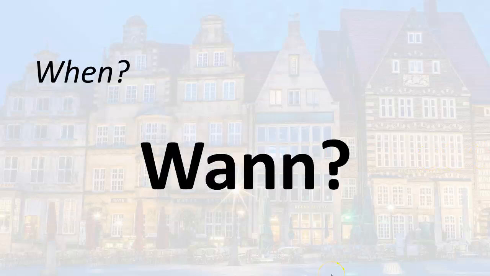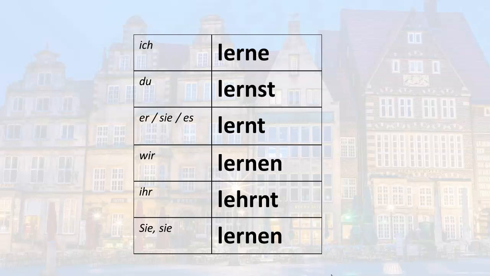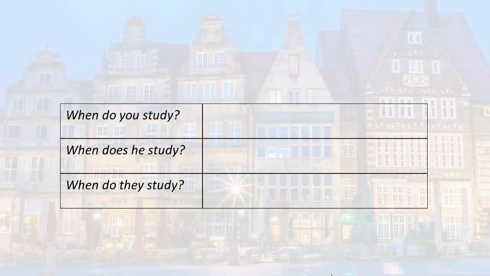When, wann. Recently we studied regular verbs in the present tense in German, and one of those verbs is the verb lernen, which means to learn or to study. So these are the forms of lernen in the present tense, and we're going to combine some of those forms with the interrogative word wann to make up some examples. So if I want to ask you in German, when do you study? When do you study? And we're going to use the informal you, the du.